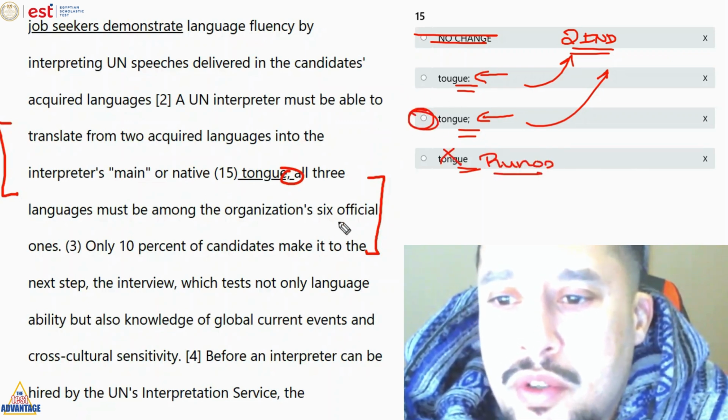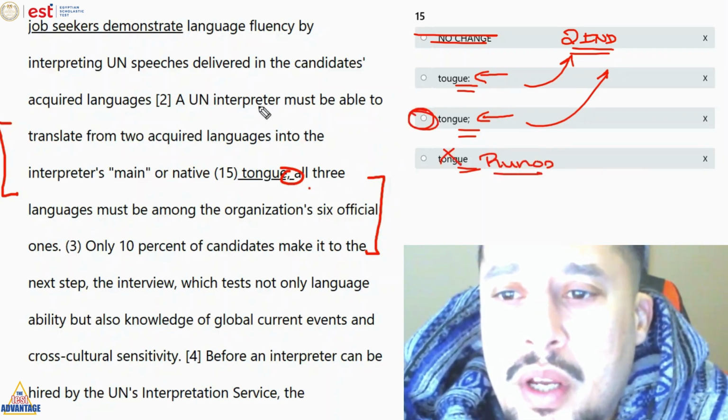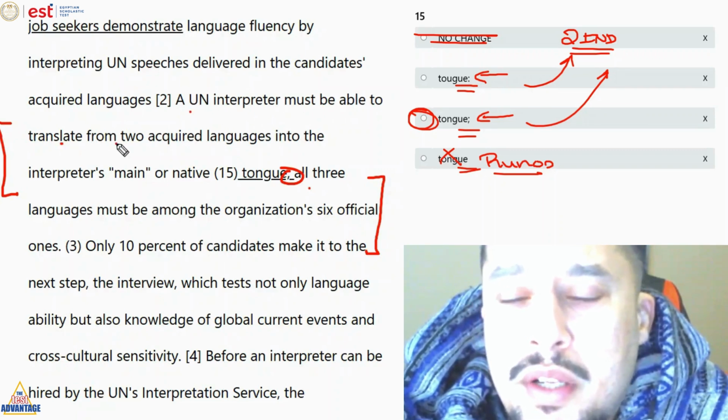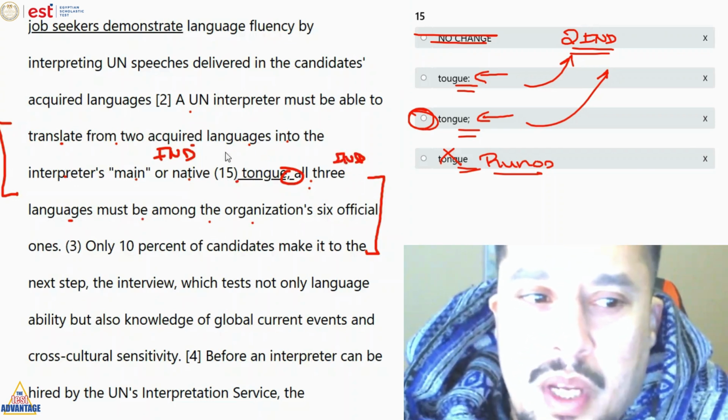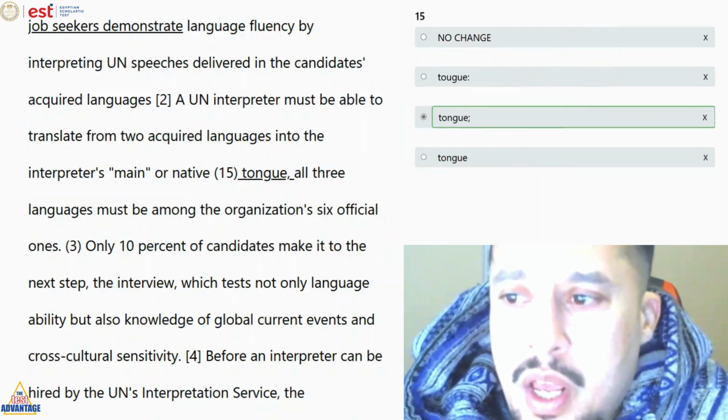So here we're going to go with answer C عشان here look. You, an interpreter, must be able to translate from two acquired languages into an interpreter's main or native tongue. Independent idea. All three languages must be among the organization's 6 official ones. Independent idea. It's not an explanation. It's another idea على فكرة. So هنا نقول إجابة C.